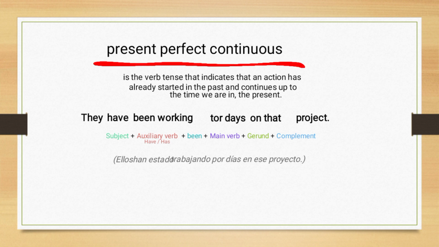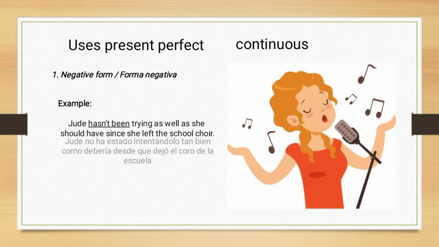Present perfect continuous is the verb tense that indicates that an action has already started in the past and continues up to the time we are in the present. Example: They have been working today on that project. Subject plus auxiliary verb plus been plus main verb plus gerund plus complement. Uses of the present perfect continuous.